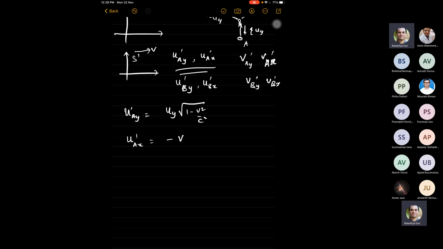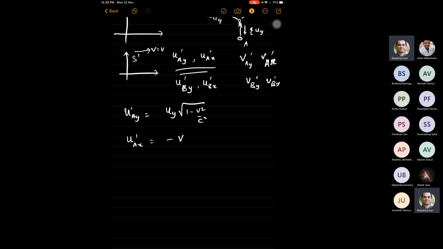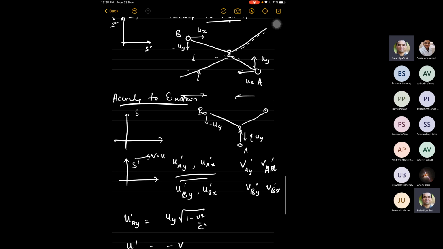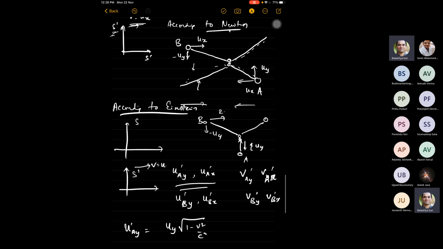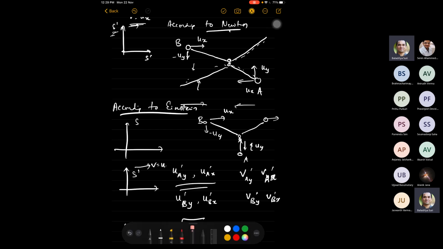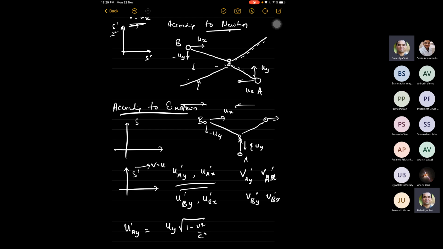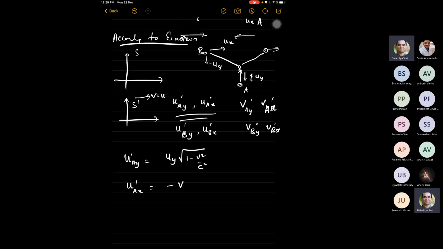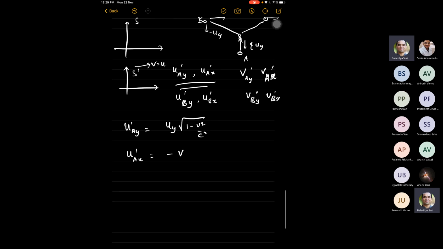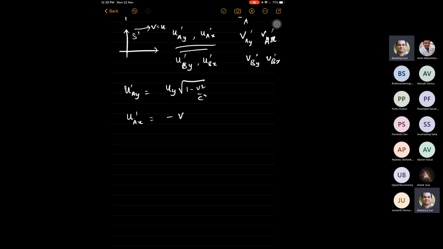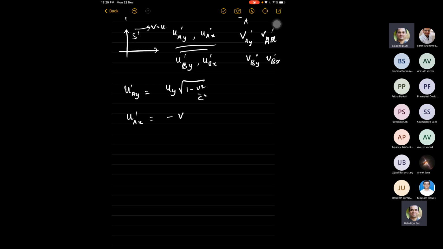Now let us also consider the same scenario in both cases. So let us take v equal to, let me write this as, this is moving with 2ux, let us say. Let's not even bother with the 2, because the 2 was a consequence of the Newtonian velocity transformation rule. Let us just keep it as v. It's okay for now. And uax prime will be minus v. That's not going to change.